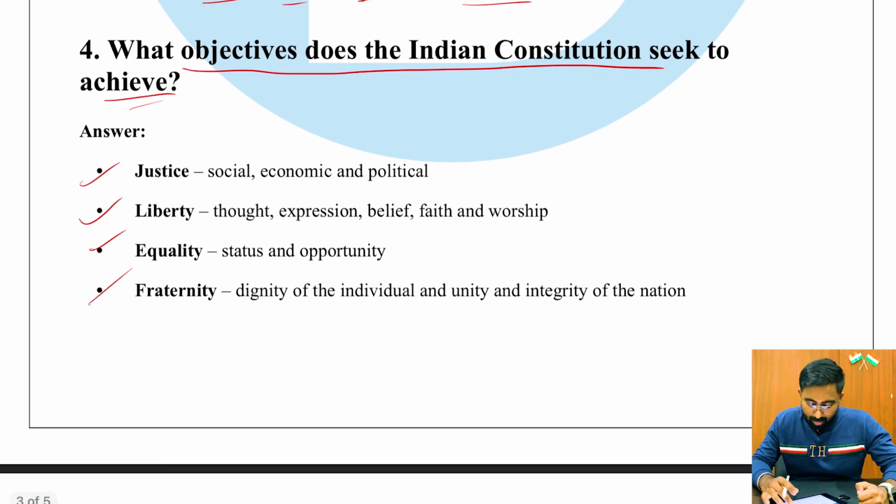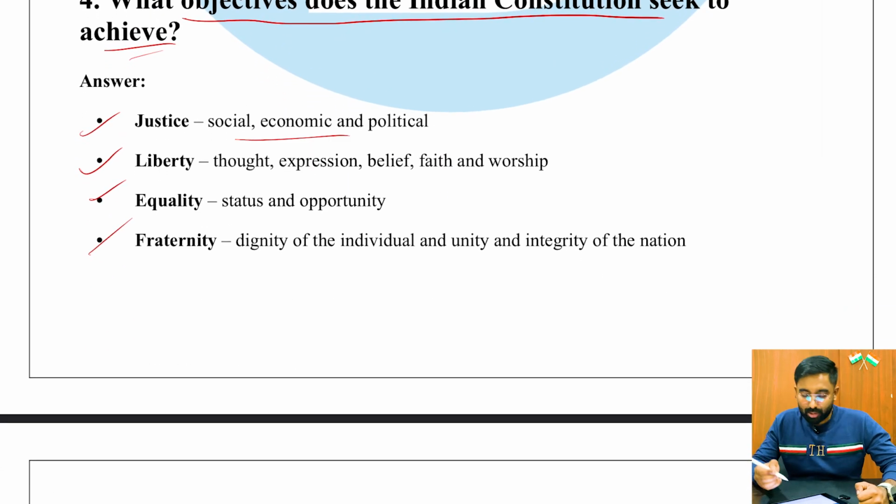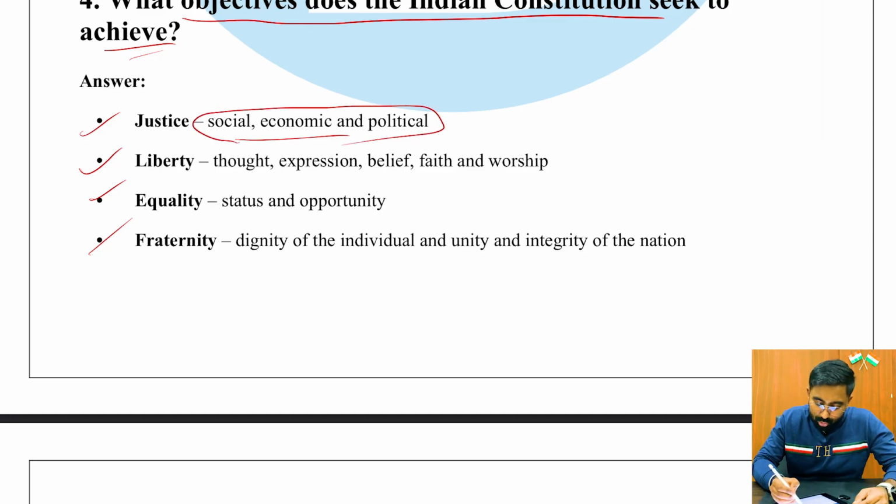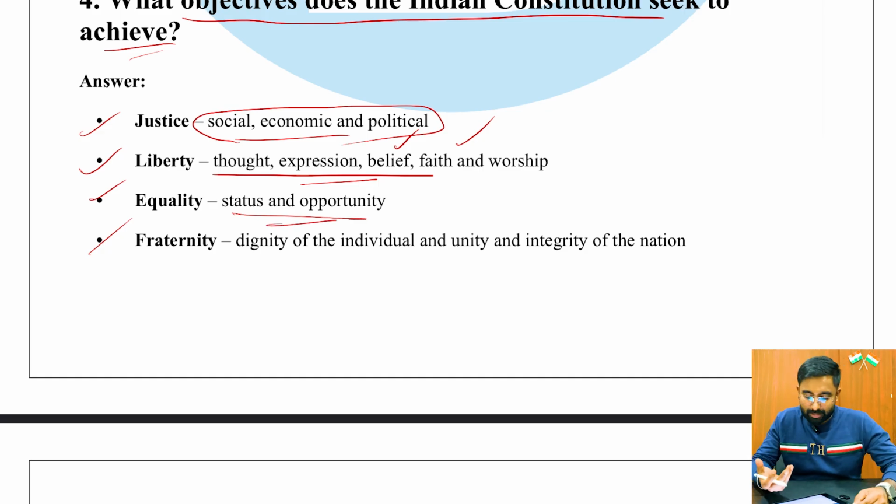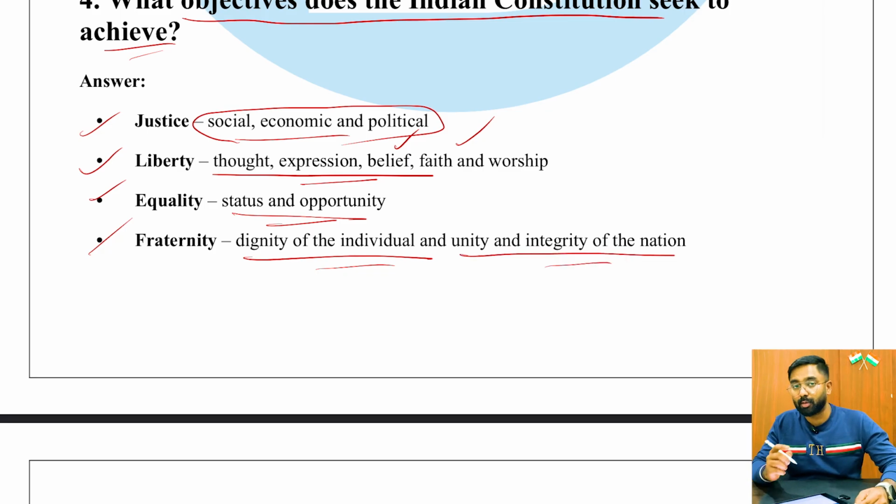There are quite a few, which is justice, which includes social, economic and political. Liberty, and liberty of what? Liberty of thought, expression, belief, faith and worship. And also equality of status and opportunity. And then fraternity, dignity of the individual, and unity and integrity of the nation.